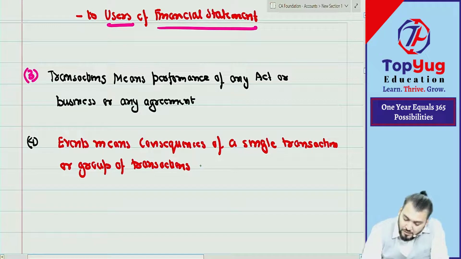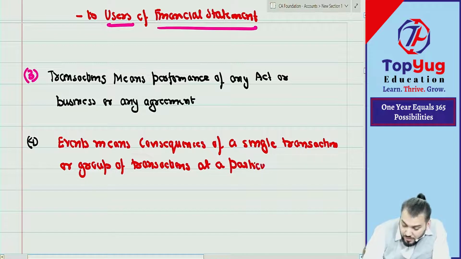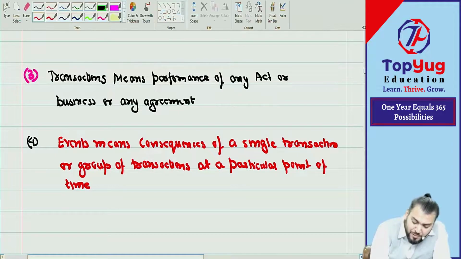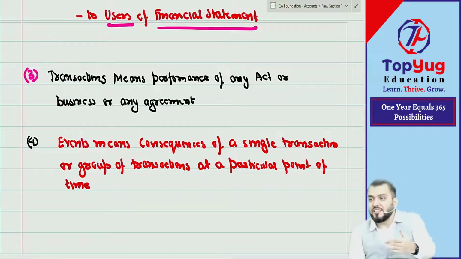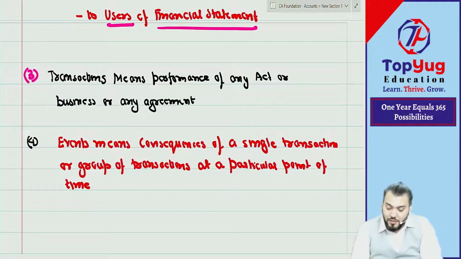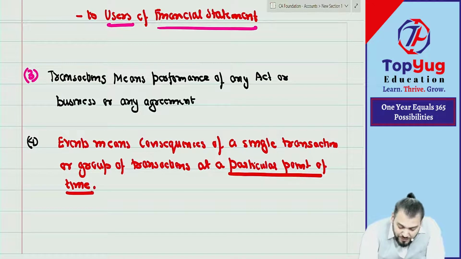Correct? At a particular point of time. Means can I say that to get a consequence we need to wait for that particular time? For example, I started teaching, you started learning, but can I say you pass only when you write the exam? That becomes the particular point of time, exam day or result day. So you need to wait for that. The consequences will happen at a particular point of time. Understood? Correct?